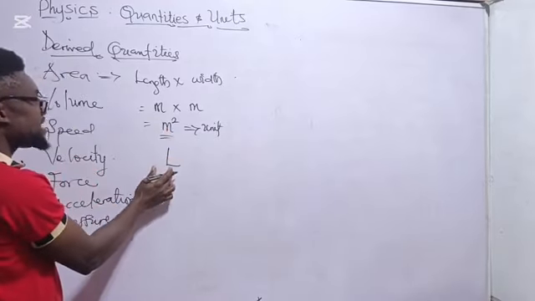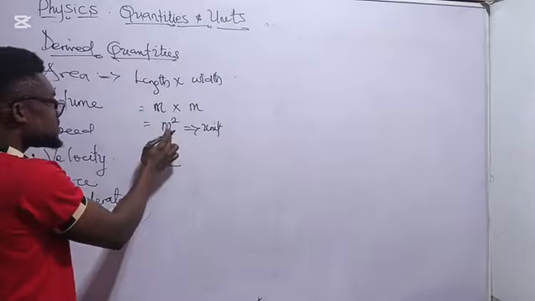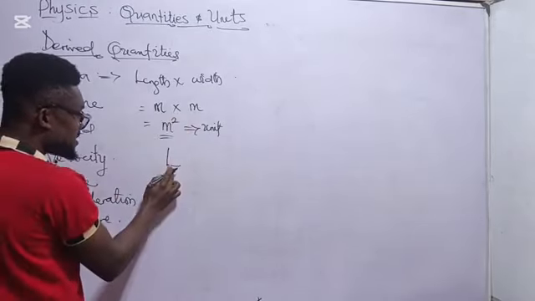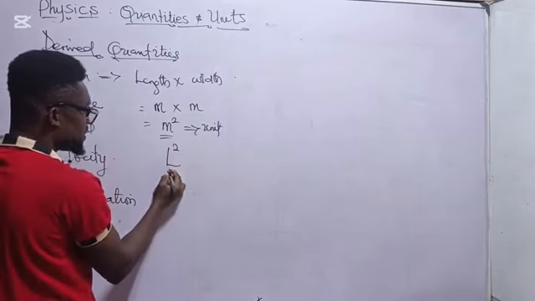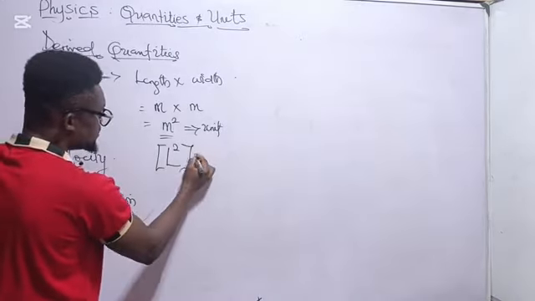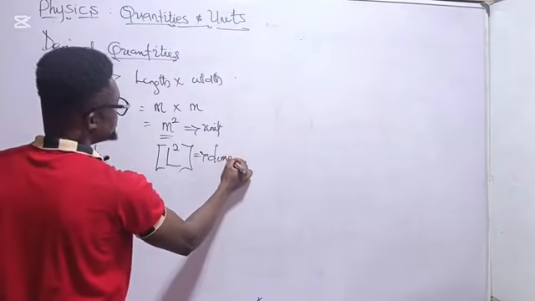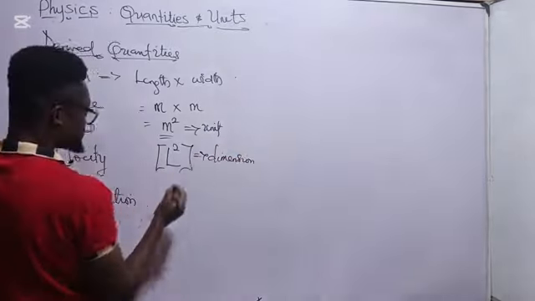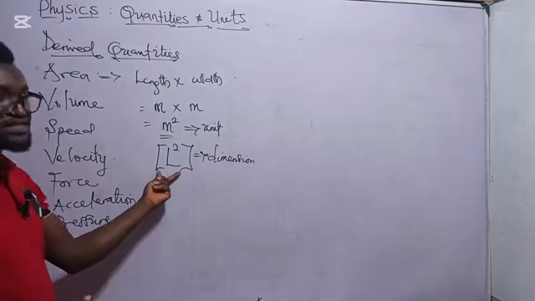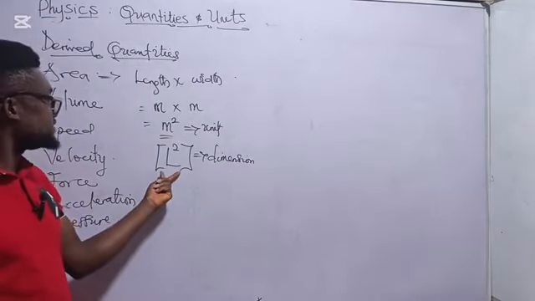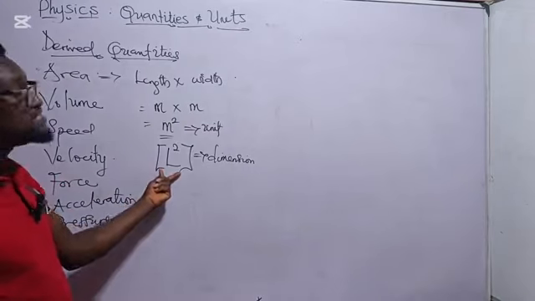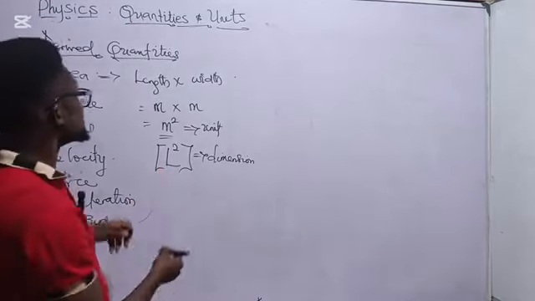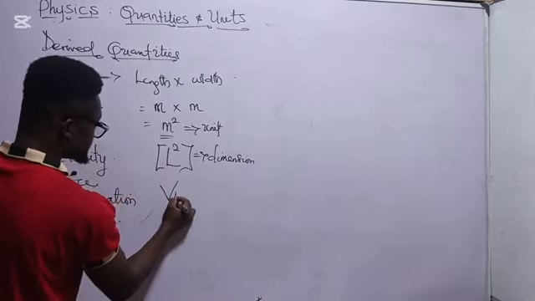Now in that case, we have the unit as meter squared. This is the unit of area. Now, the dimension of meter, that's the dimension of length, is what? L. That's the dimension of length. Now we have meter squared. Therefore, we are going to have L squared. So this gives the dimension of area. Now we have L squared, two of what? L. Hence, area is a derived quantity.